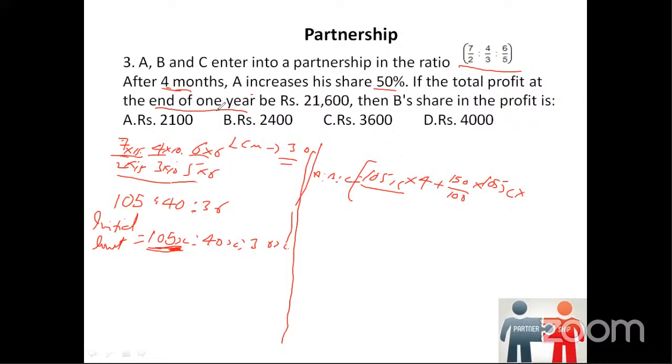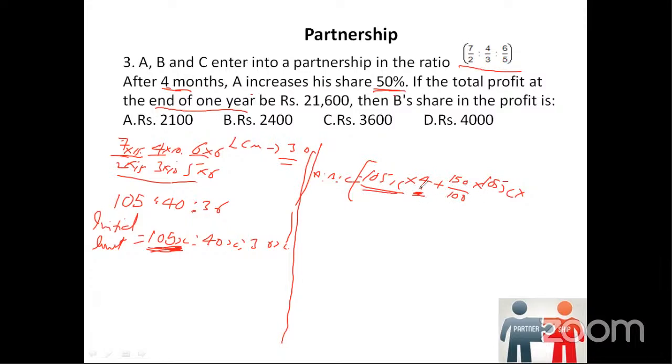Sometimes it can be at the end of 1 year, 2 years, 3 years, or 10 months, 6 months. 1 year means a total of 12 months. Out of 12 months, for the first 4 months the normal investment, 105x, is the investment. But after 4 months, his investment increased by 50%. So 150 by 100 into the same thing again, 105x.